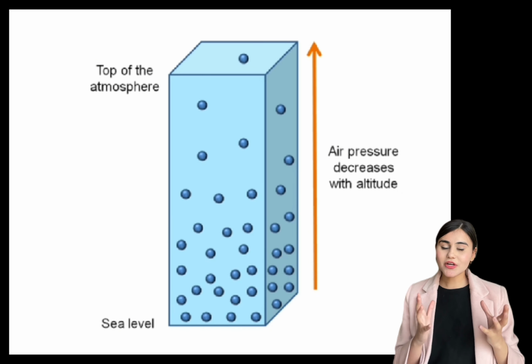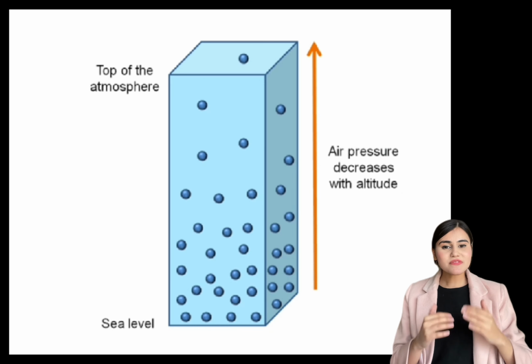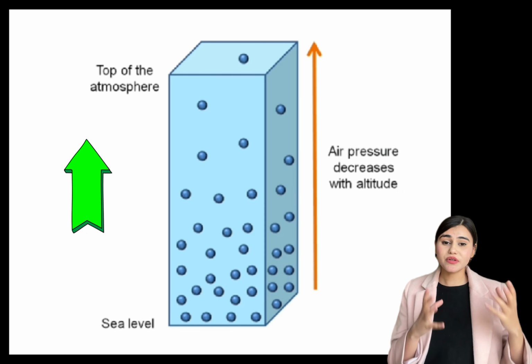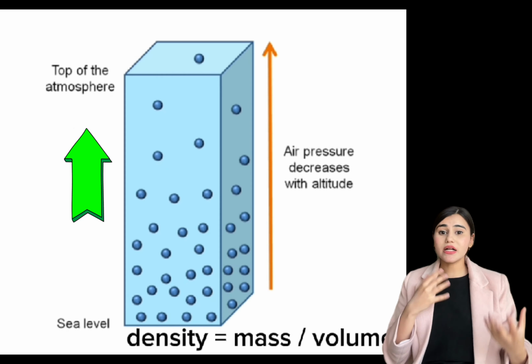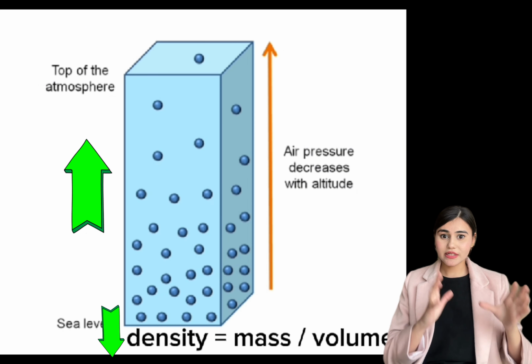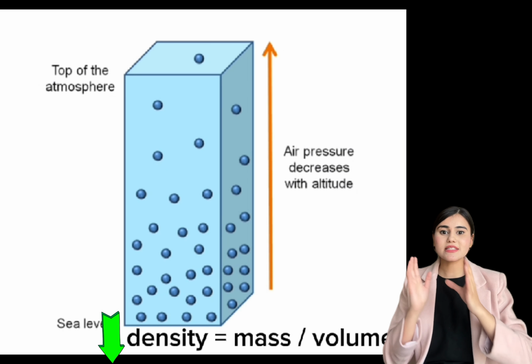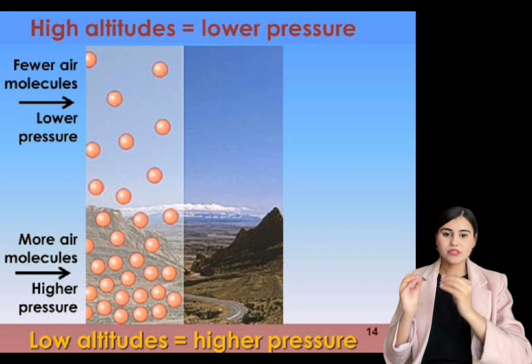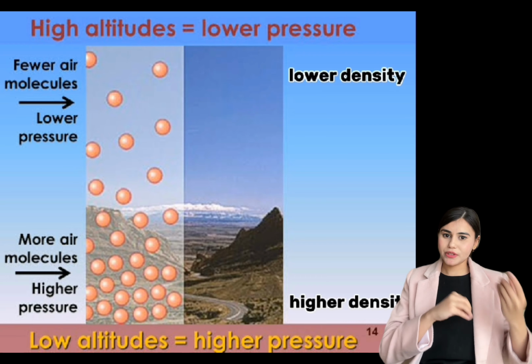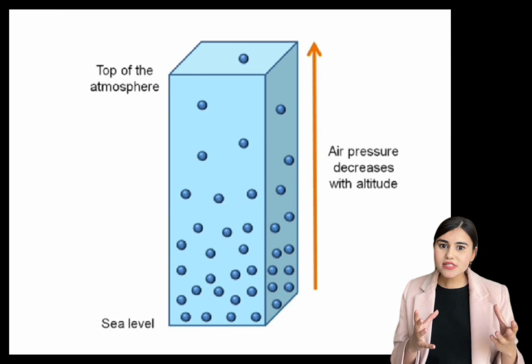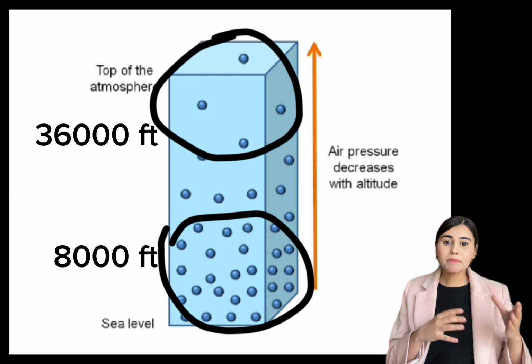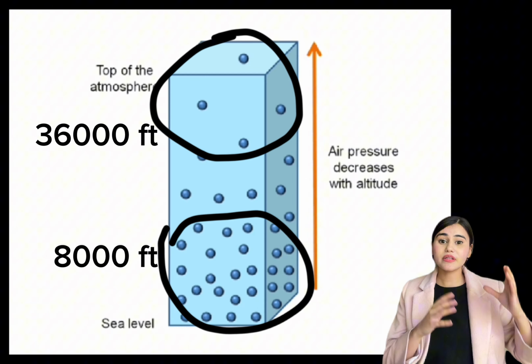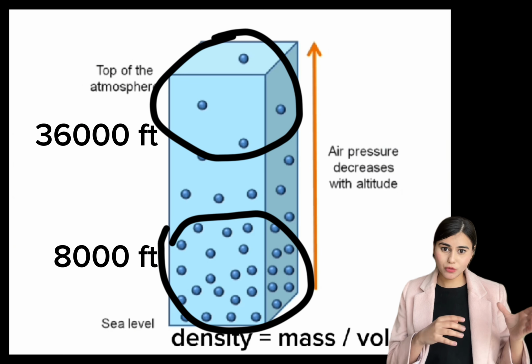So first, understand the concept of air density. Now, as we move upwards to higher altitude, the atmospheric pressure decreases. Ultimately, the density of air decreases, because density is mass per unit volume. And as the number of air molecules decreases, the mass per unit volume decreases. And now it means that more oxygen is available at 8,000 feet as compared to 36,000 feet, where there are lesser numbers of oxygen molecules.